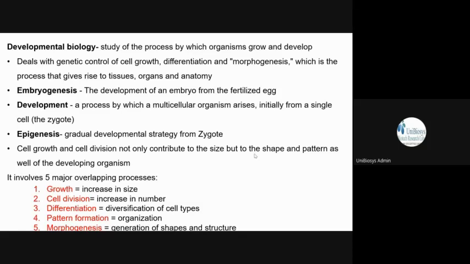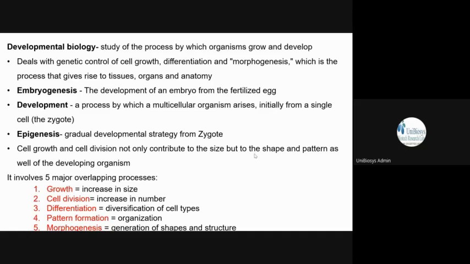But if all the cells are identical, what is the point? They have to somehow get differentiated. So not only do the cells have to increase in size and divide to increase their number, but they also have to get differentiated, because the single zygote is undifferentiated. Its fate is not known.